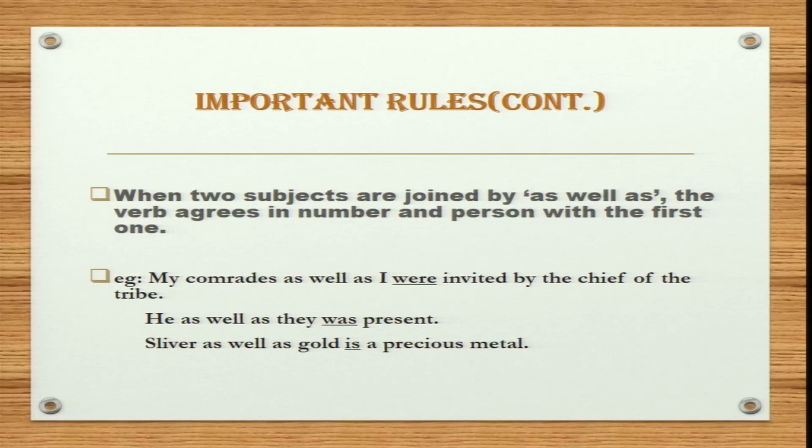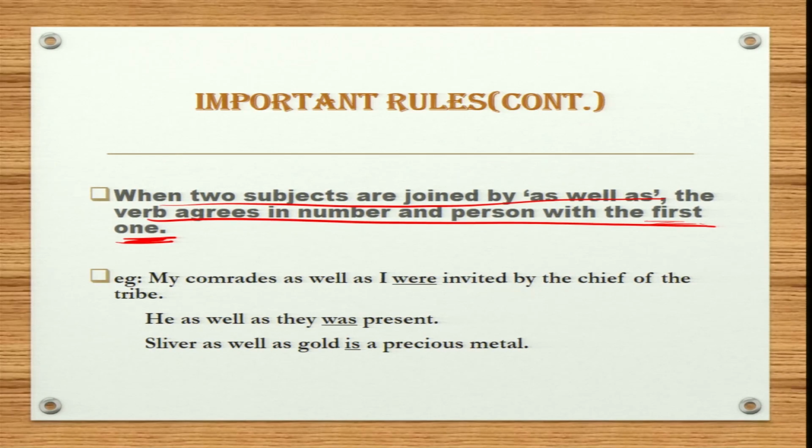Now moving on to the next rule, when two subjects are joined by as well as, then the verb agrees in number and person with the first one. So it agrees with the first one. That is, the verb agrees with the first subject. Now let us understand this with the help of an example. My comrades as well as I were invited by the chief of the tribe.